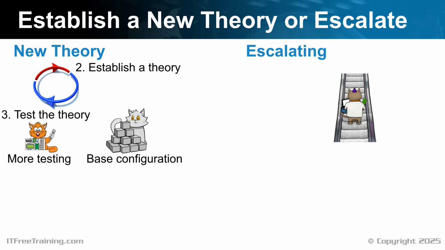The other alternative is escalating. Escalating is attempting to resolve the incident at a higher level. In business, this may mean passing the problem up to a higher support level, such as second-level support. This may also involve contacting the vendor or sending the device back to them to get it fixed.